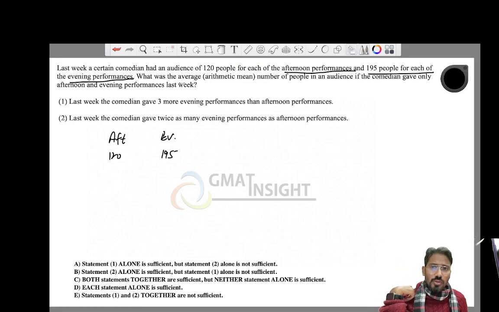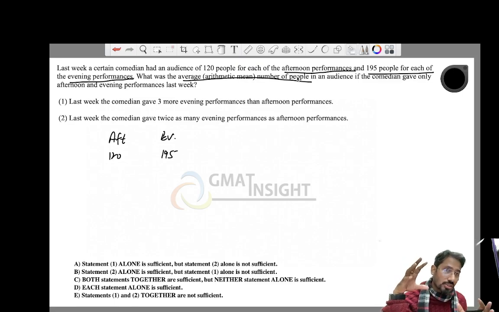The question is, what was the average number of people in the audience if the comedian gave only afternoon and evening performances last week? We have to find the average number of people. Now this question can be categorized into two things. One is statistics, in which we calculate the average, but since it's a weighted average, we need to know the frequencies of the shows. How many afternoon shows, how many evening shows. Even if you know the ratio of the number of shows, that's fine. How do we learn that?